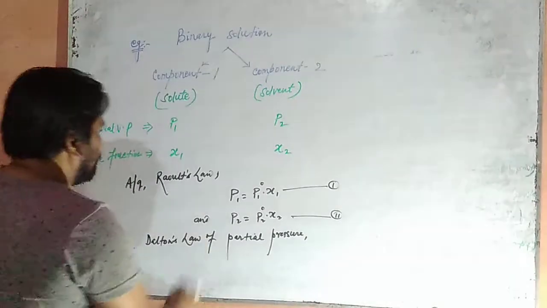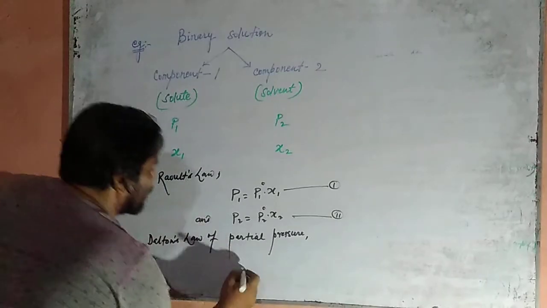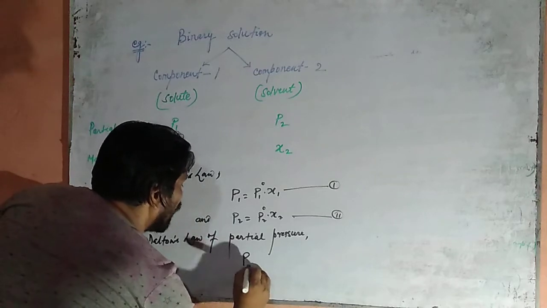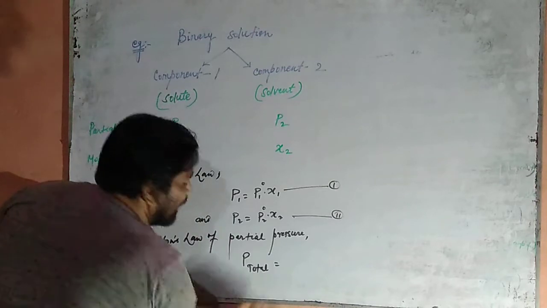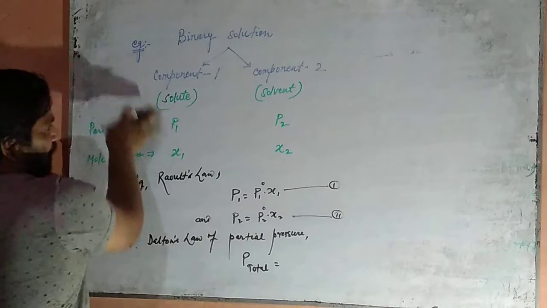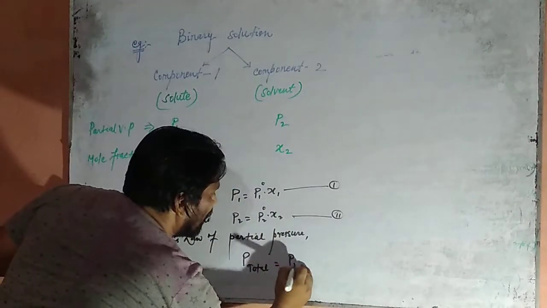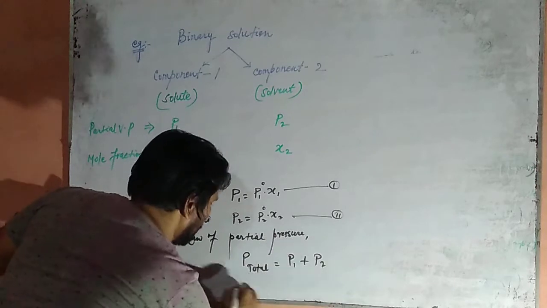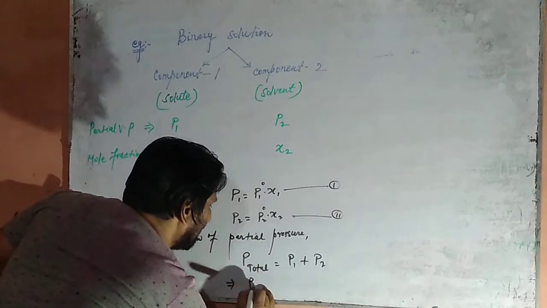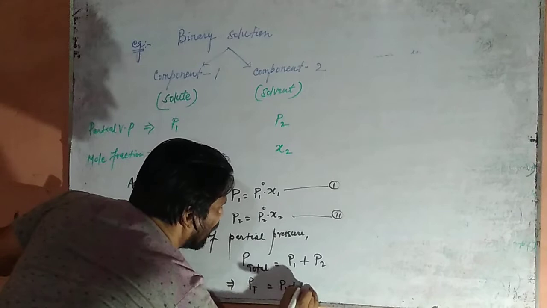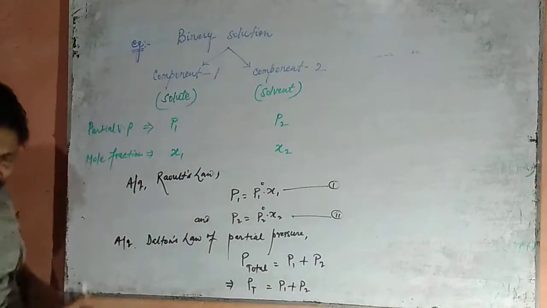It means that according to Dalton's law, the total pressure is equal to the vapor pressure of component 1 and component 2, meaning P1 plus P2. Implies that P equals P1 plus P2. Okay?